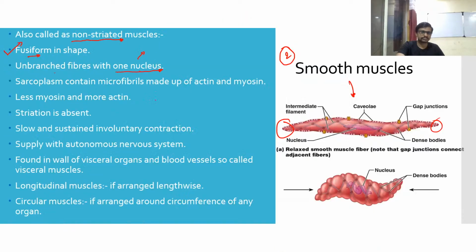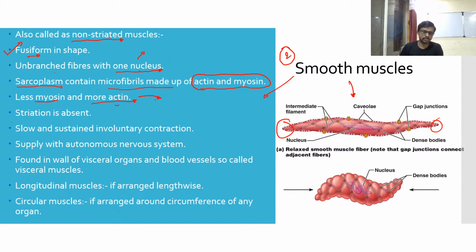Let's see, sarcoplasm, that means the cytoplasm of a muscle cell, contains microfibrils made up of actin and myosin. So here are also the microfibrils designed by actin and myosin. Less myosin and more actin is present in your smooth muscle. This is a property of smooth muscle, so you can write this property in your notebook.